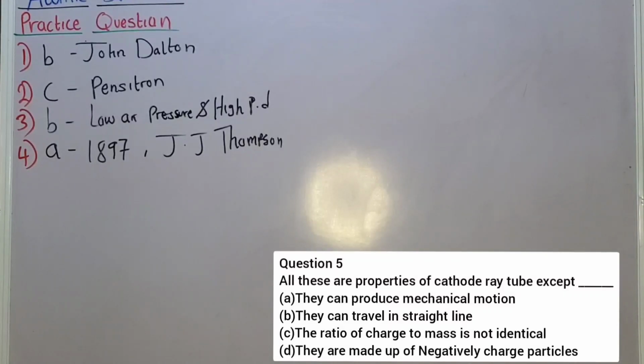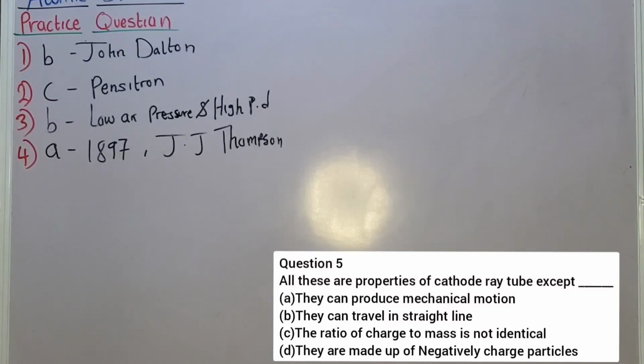And you know that from the experiment that is carried out by J.J. Thomson, cathode ray is made up of negatively charged particles known as electron. You understand? Because when J.J. Thomson places the magnet, the ray bends towards the... Please, I want you to pay attention. Maybe you missed, there is a particular video that I did on J.J. Thomson cathode ray tube experiment. Make sure you watch the video so that you can understand more.